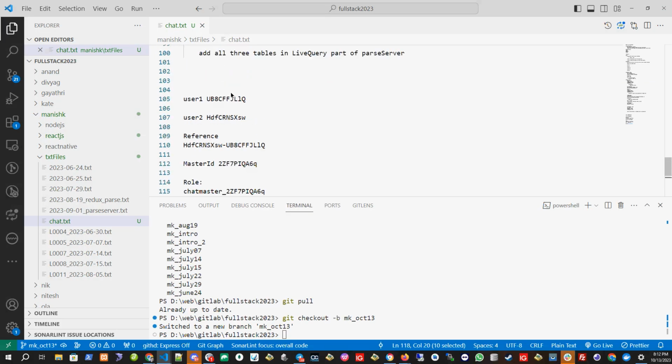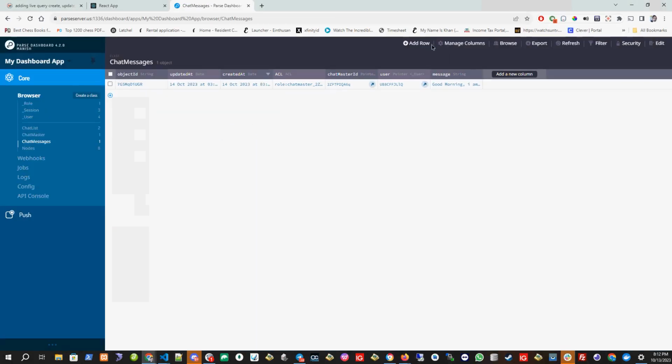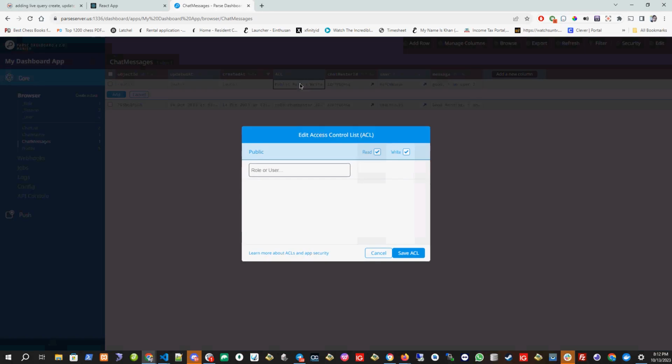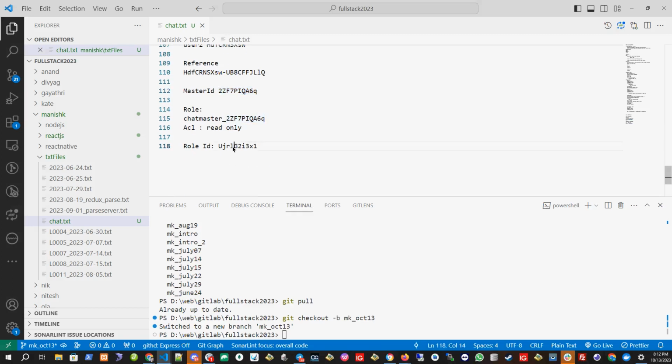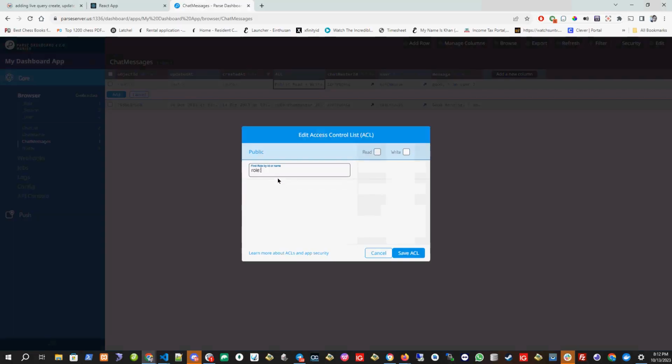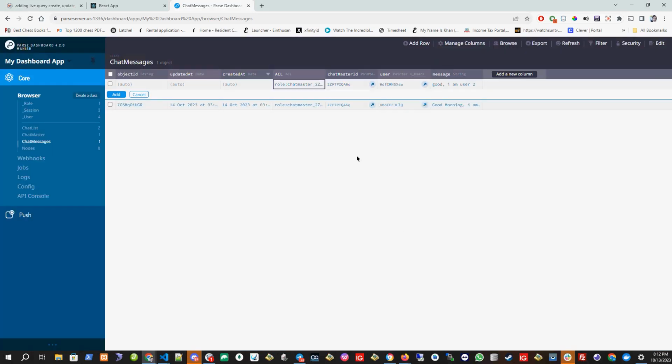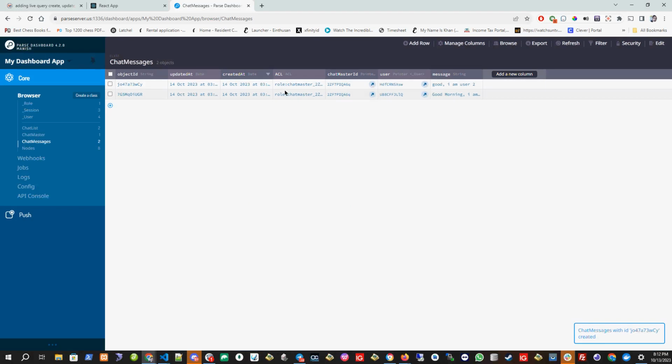So this is the adding. Let's user to reply it. So let's go another one. This is the user 2. What is the message? Good, I am user 2. What is the chat master ID? This is the master ID. What is the ACL? I don't want public read write. ACL will be to role this one. And it will be only read permission. And I'll add it. So we give the role to see who can see these messages.